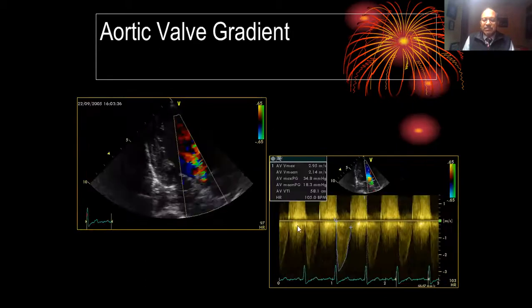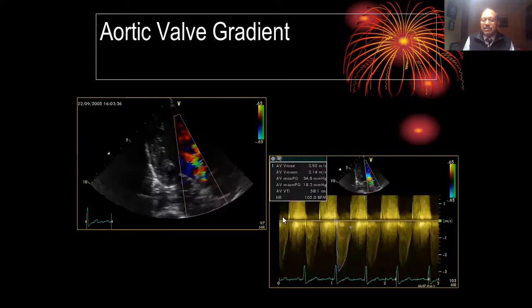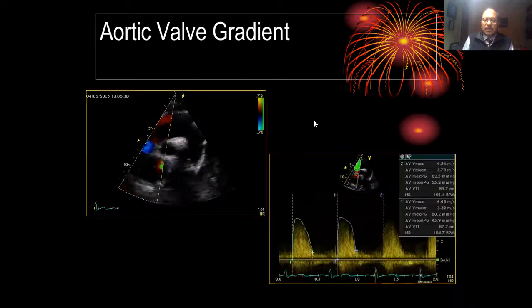Similarly, that was 3-chamber view, and this is a suprasternal window where we are looking at a forward flow velocity, and the same patient has got a different kind of flow velocity here. Look, this is 4 meters per second, same patient. And when we did it in the 3-chamber view, it was only 2.9 meters per second. And this is dependent on the flow which we are interrogating, and depending on which cusp of the aortic valve is more thickened or stenotic.